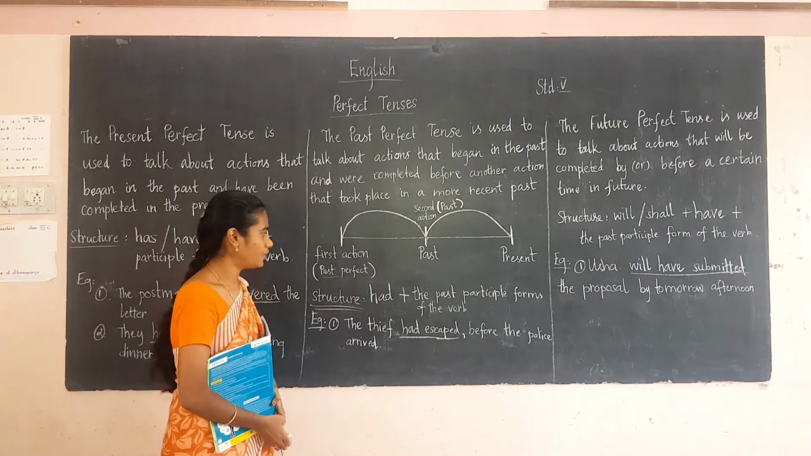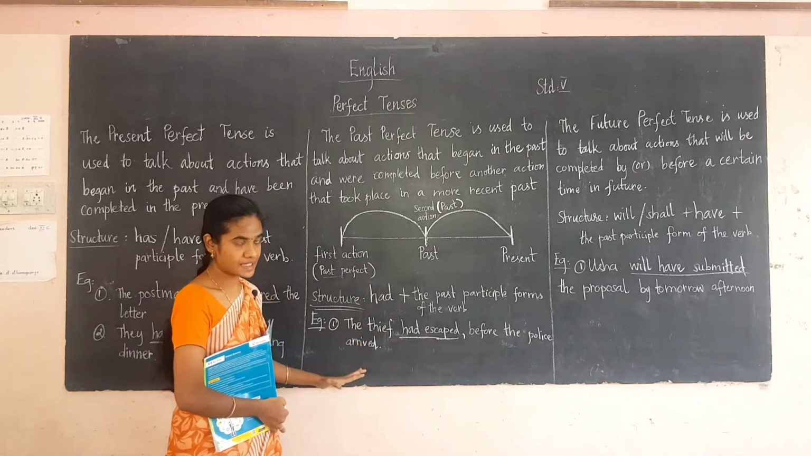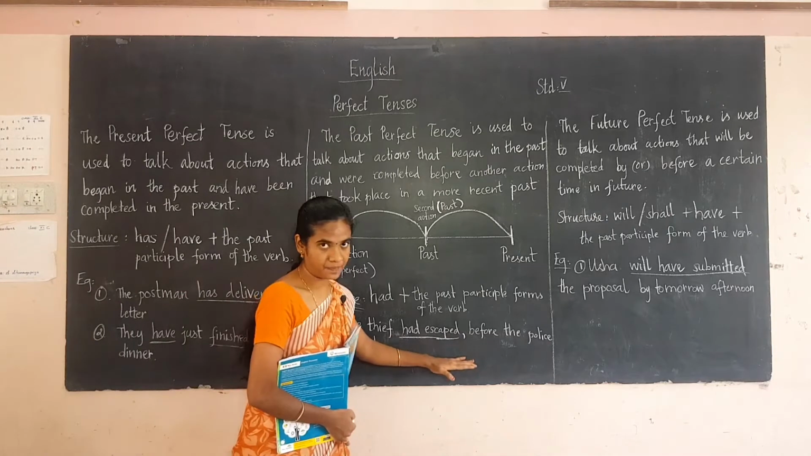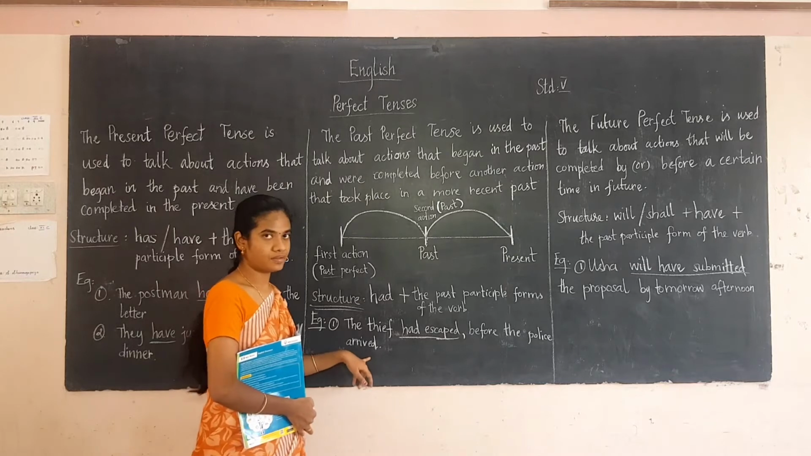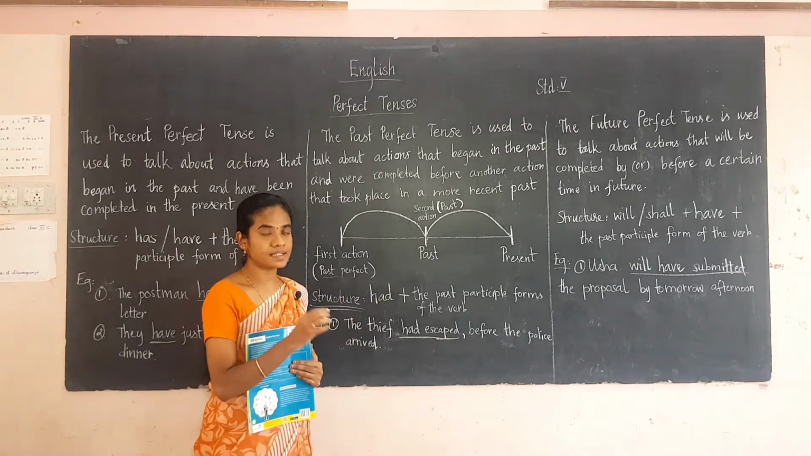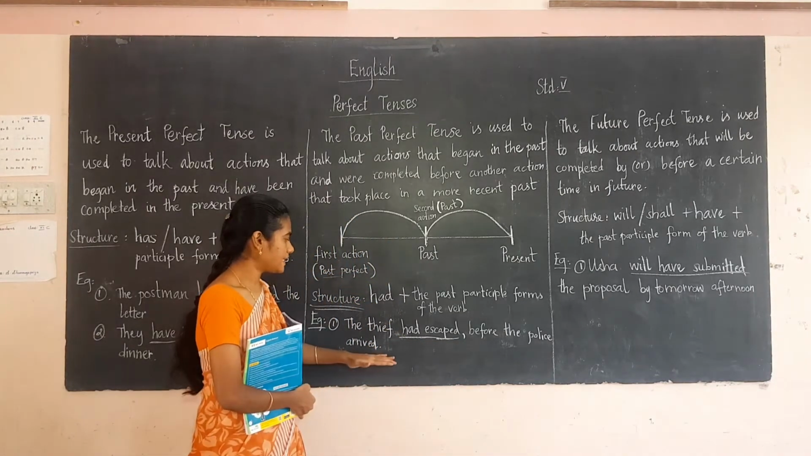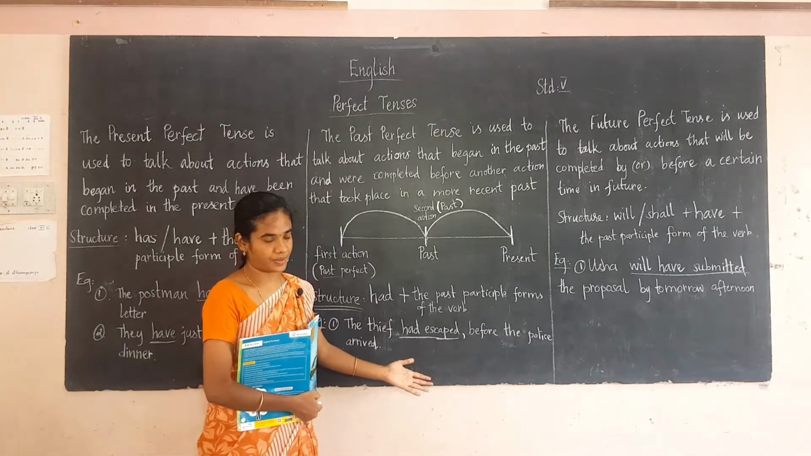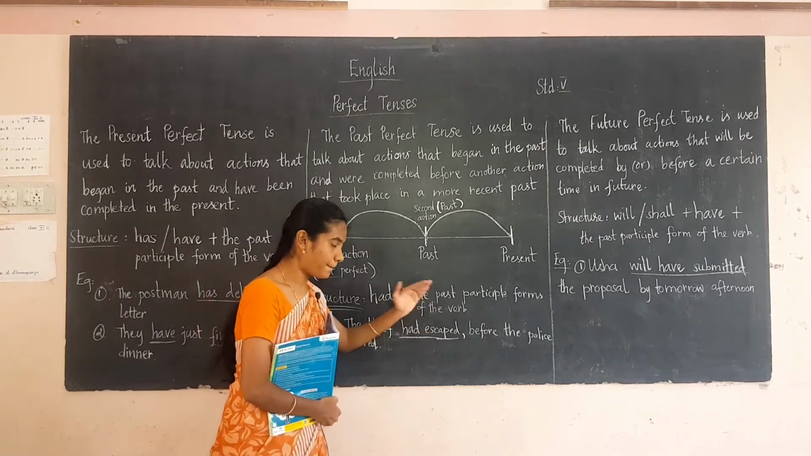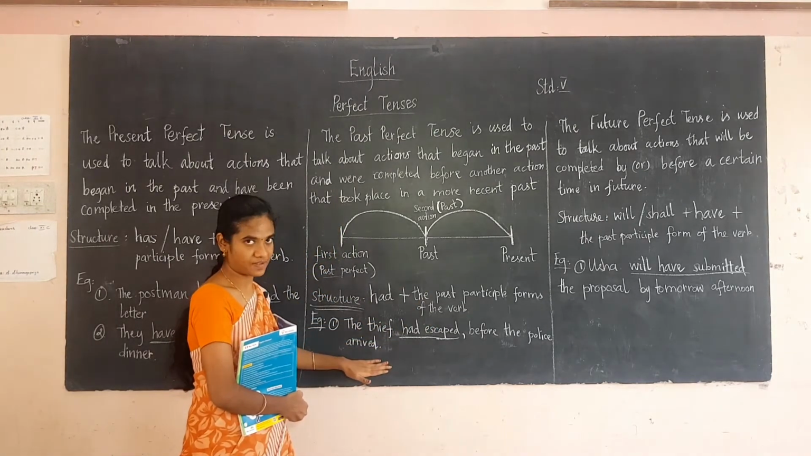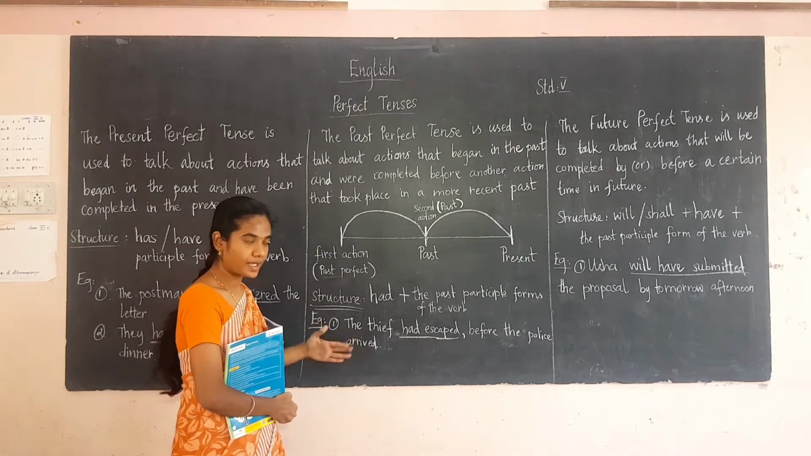So let me clear with you the example, okay. Now see here, the thief had escaped before the police arrived. So this is the sentence, okay. The thief had escaped, before the police arrived, okay. Now see here in the sentence there are two actions. The thief had escaped, the police arrived, okay. So before the police came, the thief had escaped, okay. So this is the first action, okay. Then after the thief escaped, the police arrived, okay. So before the police arrived, the thief had escaped.